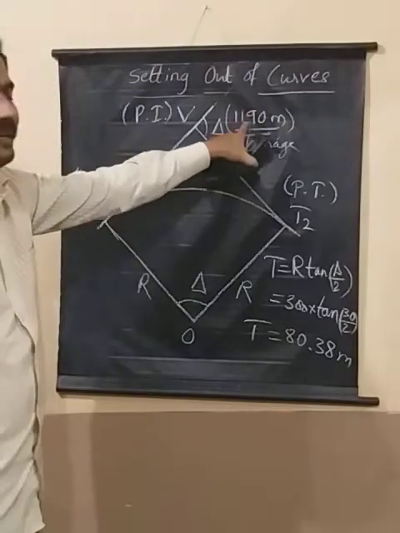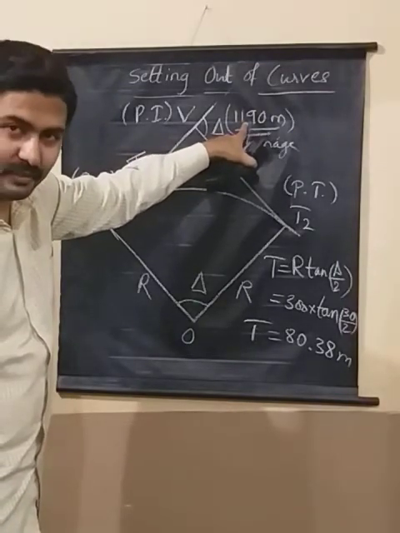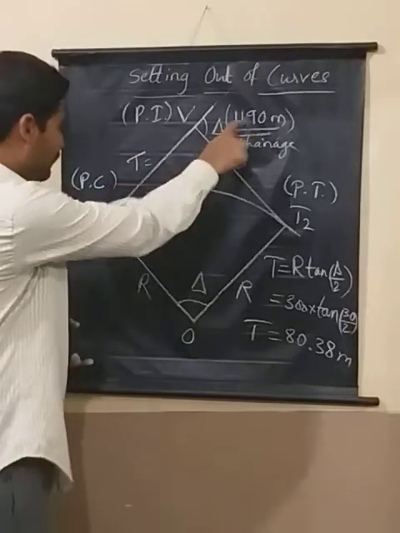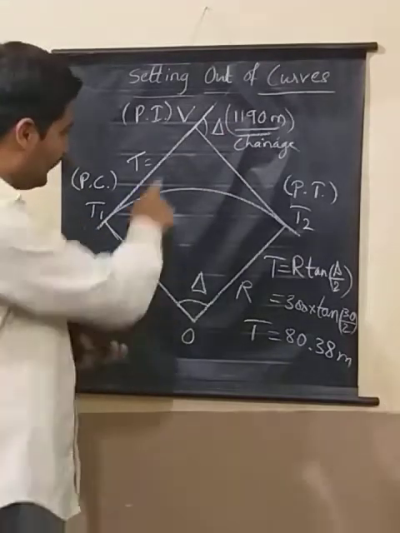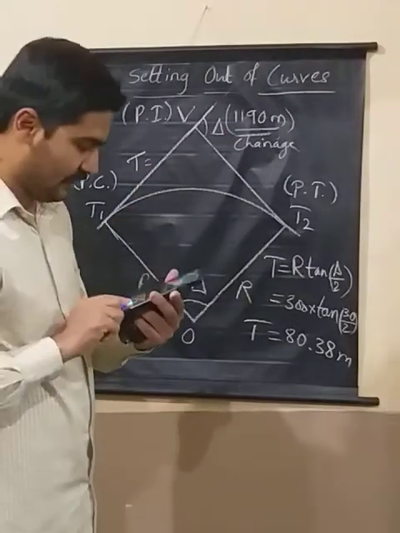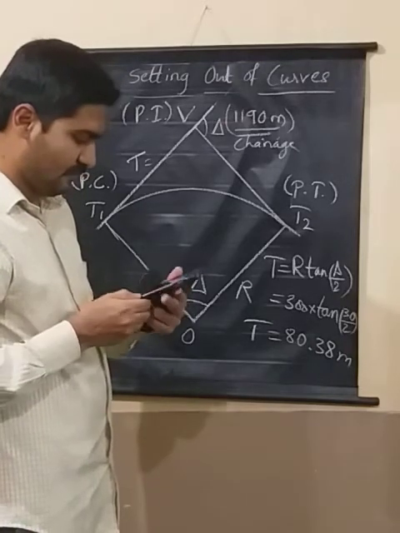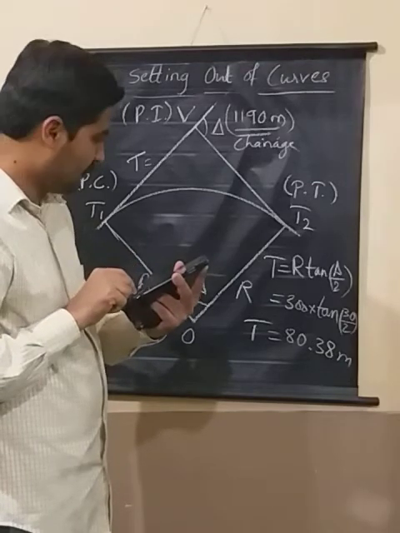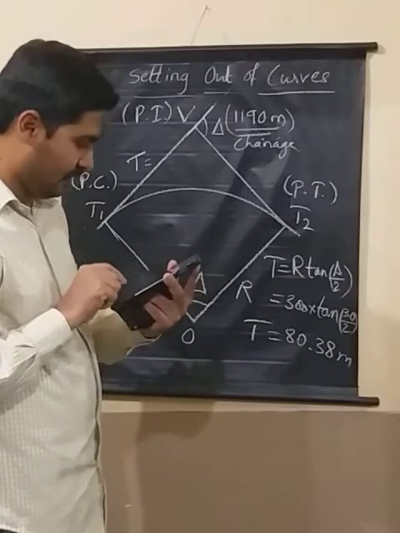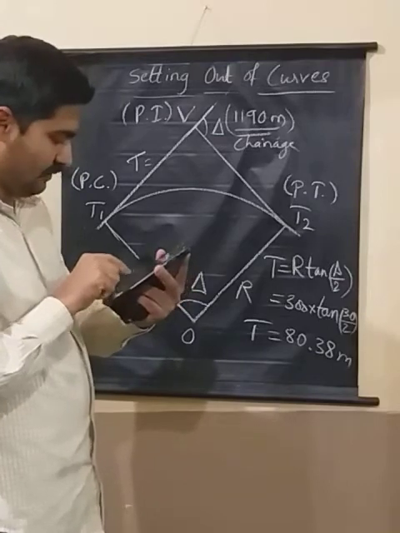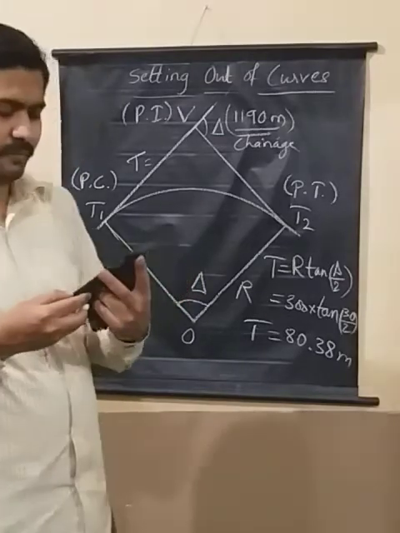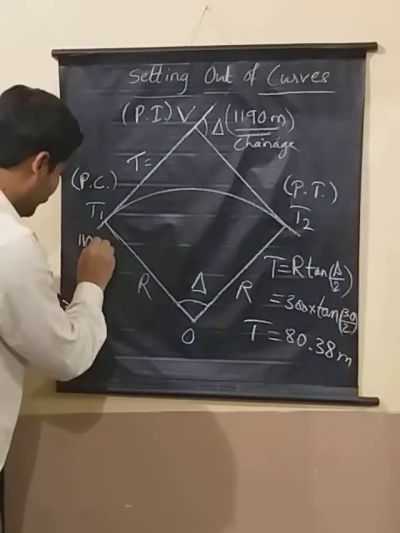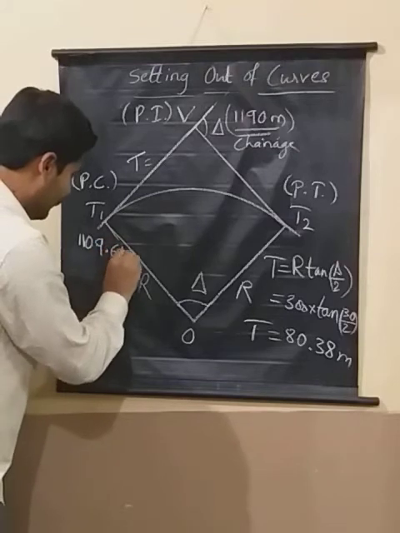So it is the chainage of V minus the tangent length, isn't it? So 1190 minus T1, or minus T. So that comes around 1109.61 meter.